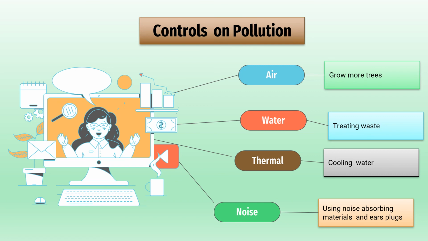The next one is thermal pollution. Thermal pollution is the discharging of hot water, but if the factories take steps to cool the water and then throw it into the river, this will reduce thermal pollution. The next one is noise pollution. We can control noise pollution by using absorbing materials and earplugs.